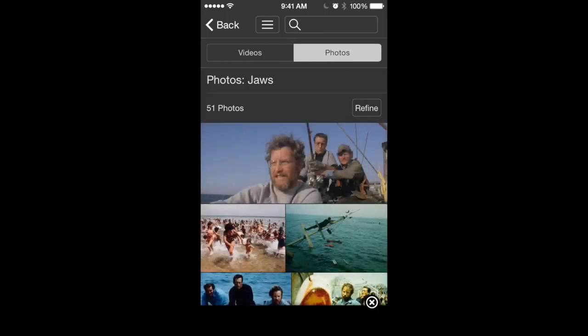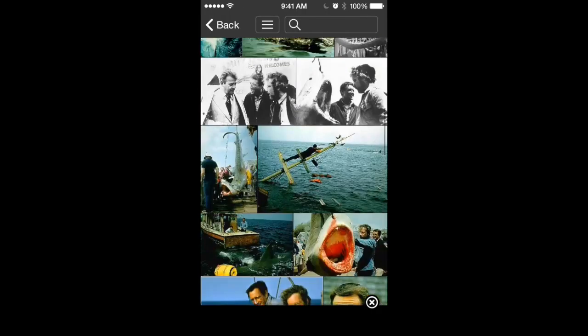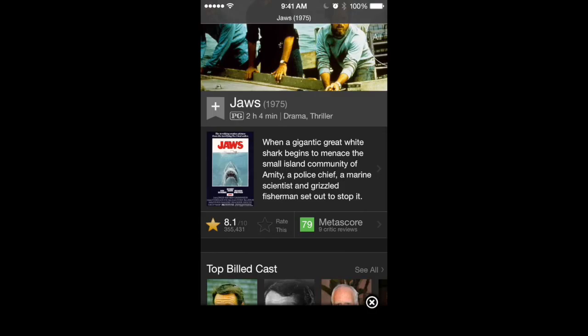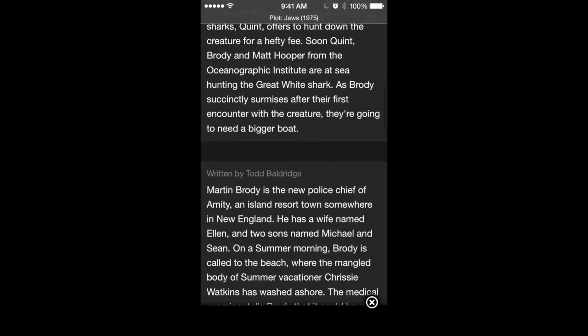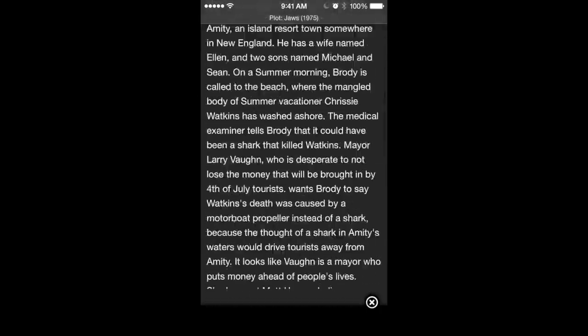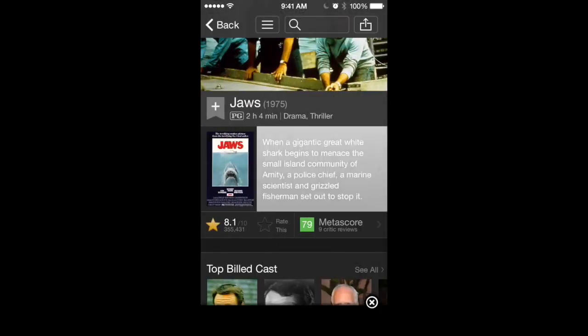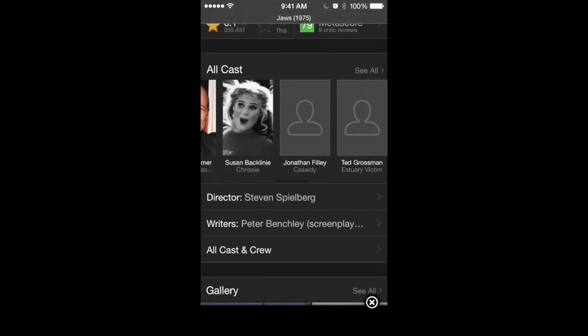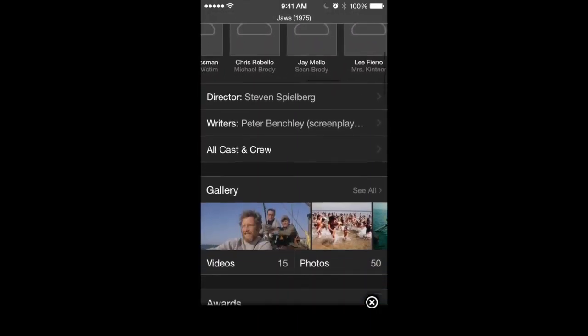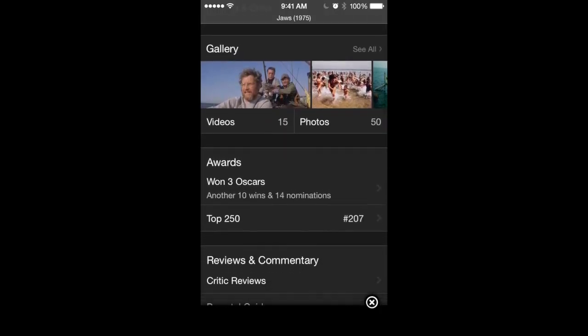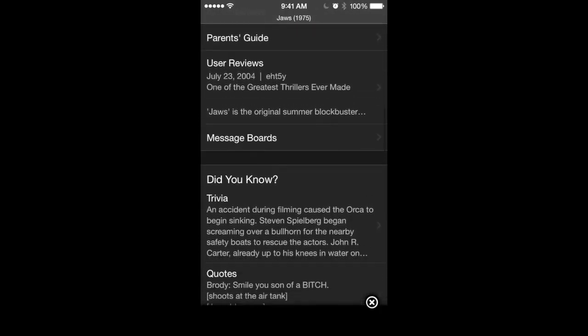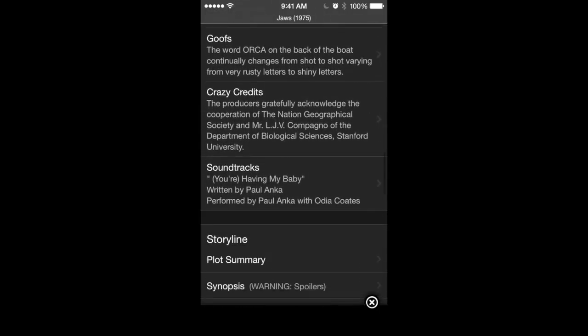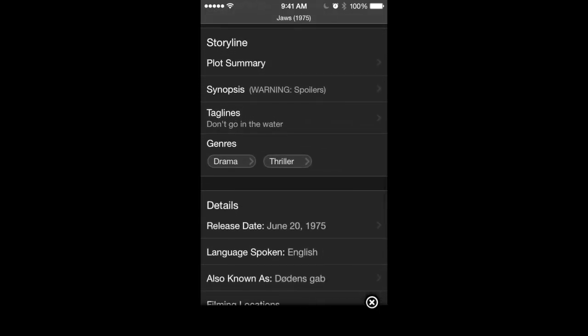There's images here. You can click on all, and you can see all the movie set images. Here, there's a summary of what's going on. They're all written by different people, so different summaries. You can go back. There's the rating, the cast itself, all the cast and director, writers, all cast and crew, gallery, awards. There should be the trivia section right here. Storyline, plot summary.